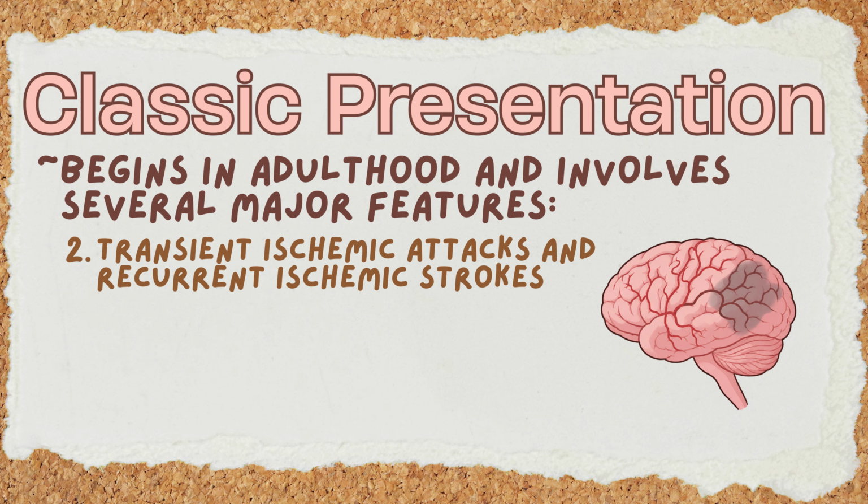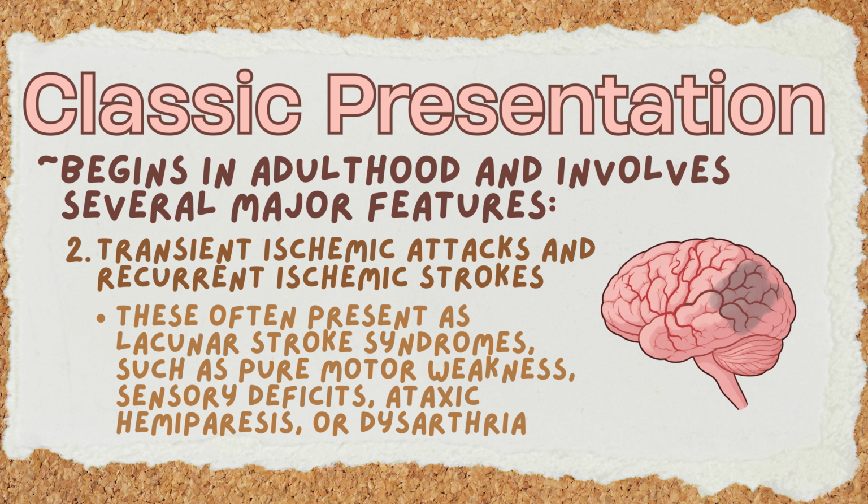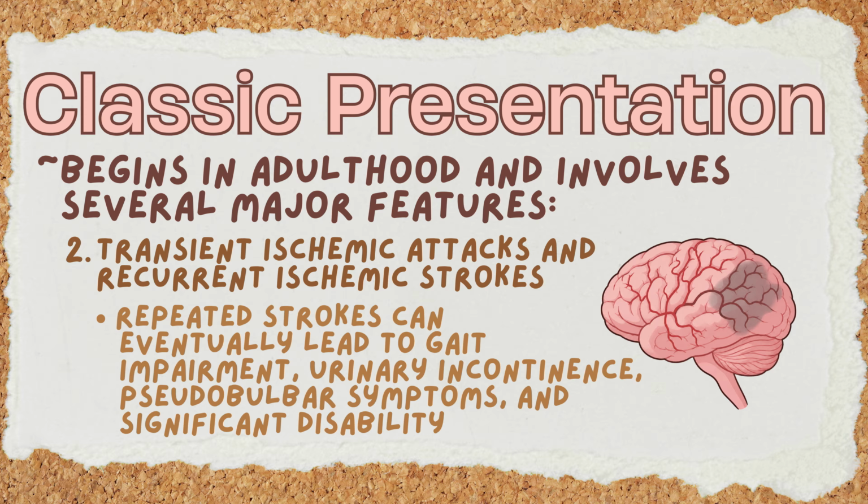The second is transient ischemic attacks and recurrent ischemic strokes. Recurrent subcortical ischemic events are the most common clinical presentation, typically beginning in mid-adulthood. These often present as lacunar stroke syndromes, such as pure motor weakness, sensory deficits, ataxic hemiparesis, or dysarthria. Repeated strokes can eventually lead to gait impairment, urinary incontinence, pseudobulbar symptoms, and significant disability.